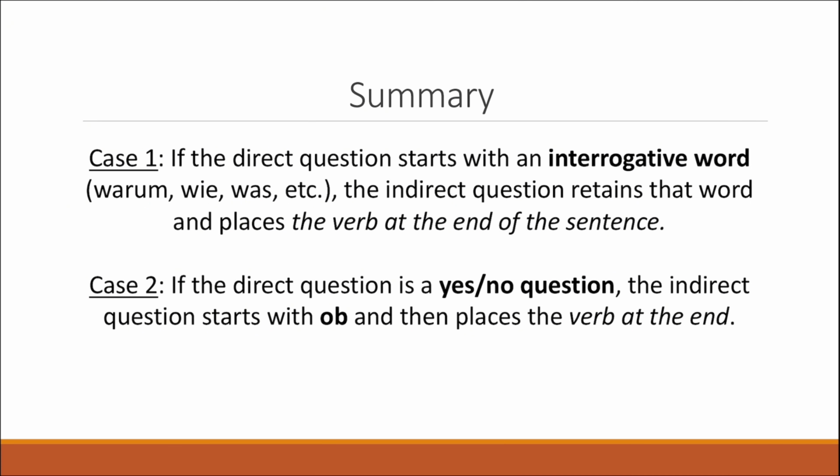Now, to sum this up, case 1. If the direct question starts with an interrogative word, warum, wie, was, etc., then the indirect question retains that word and places the verb at the end of the sentence. And the interrogative word basically becomes a subordinate conjunction. In case 2, if the direct question is a yes or no question, then the indirect question starts with ob and then places the verb at the end.